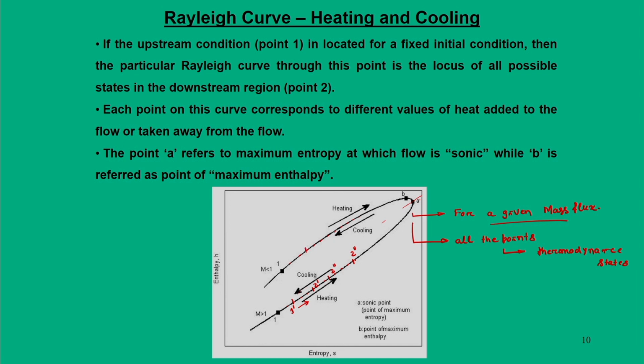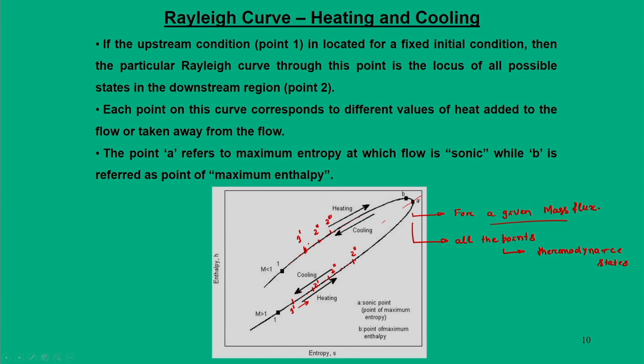Similarly, when we are in the upper half of the curve, that is the subsonic region, heat addition will also drive the flow towards point A, and again if I take out heat, or cool the flow, I can trace back the path in exactly the opposite manner.